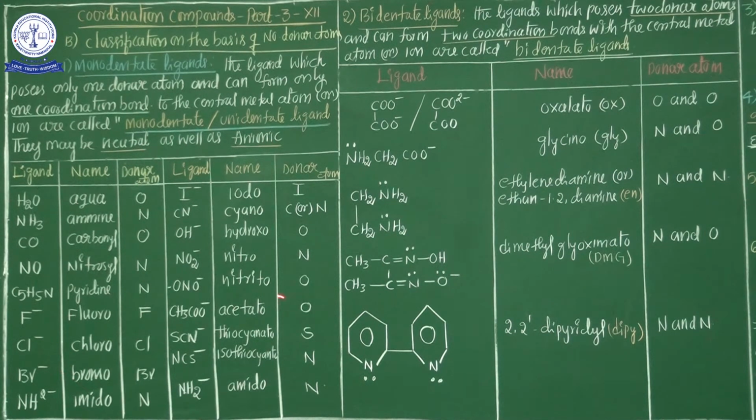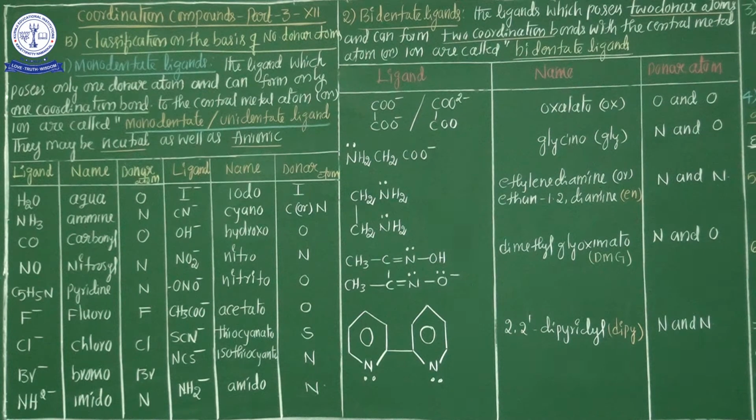Okay, now see here, one table is there. This is the most important table regarding monodentate ligand examples. See here, H2O is a neutral ligand, and its name is aqua. In this H2O, the donor atom is oxygen. Only one atom donates the electron, so this ligand is monodentate. H2O is neutral. Its name in coordination chemistry is aqua and the donor atom is oxygen.